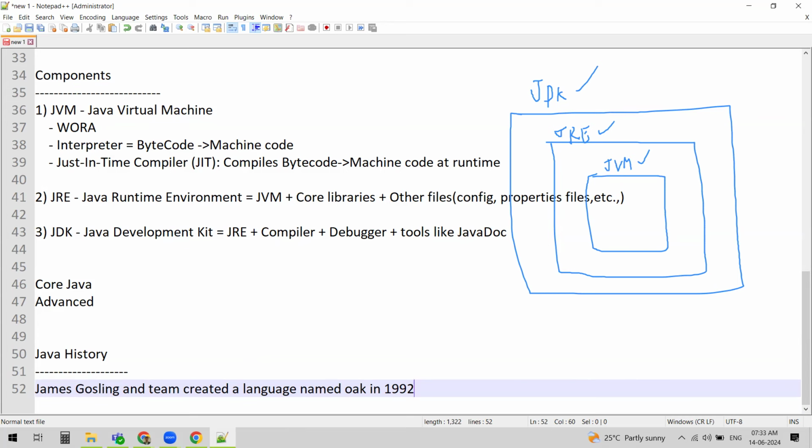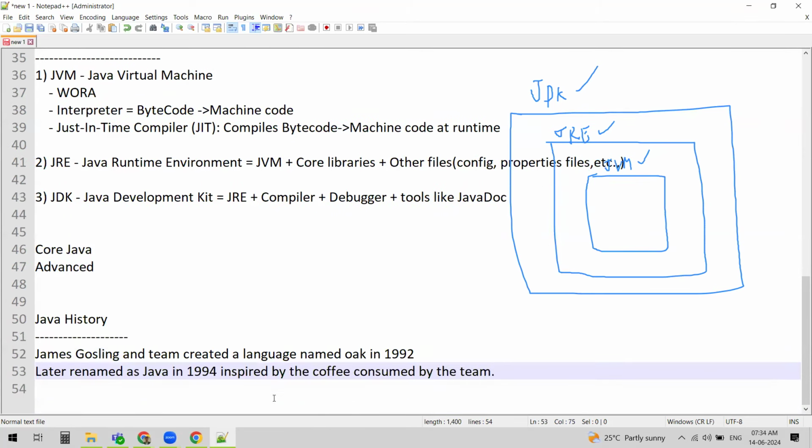But later, this programming language was renamed as Java in 1994, inspired by the coffee consumed by the team. Java is actually a cup of coffee. So the meaning of Java is a cup of coffee. They were consuming that coffee during the development of this programming language.